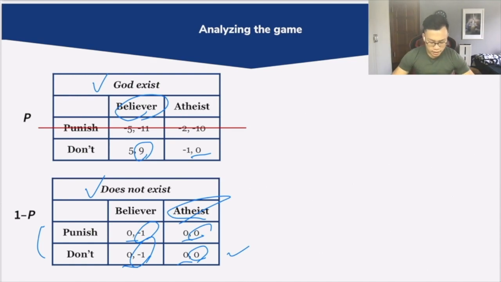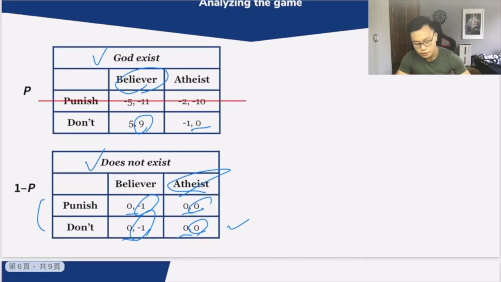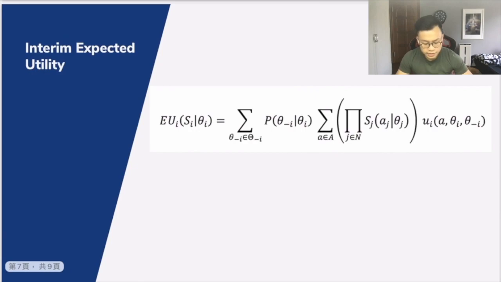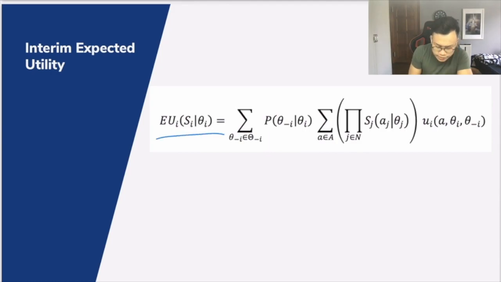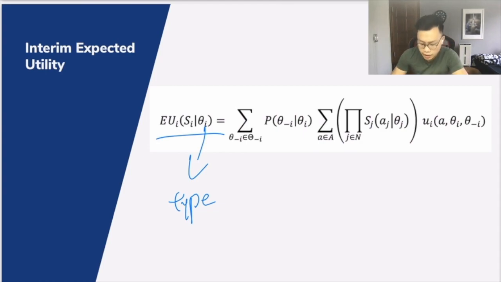All right. So this would be the summary of this game structure. And now we're going to look at the expected utility that could be gained from playing this game. So here we're looking at the expected utility for player i when choosing a specific strategy, given that a specific type is being played. And this formula is broken up into different parts.